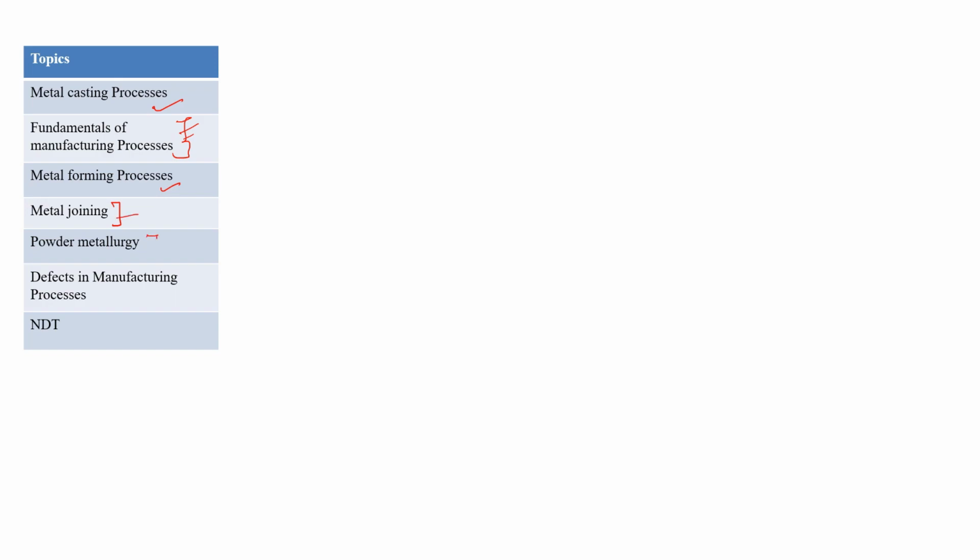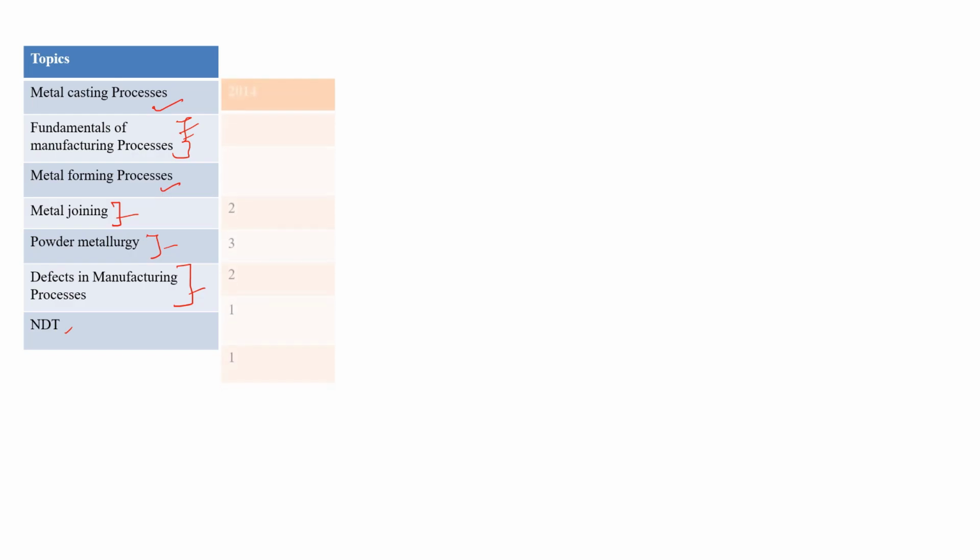Powder metallurgy is a different topic. Defects in manufacturing, I have chosen as a different topic because sometimes they give matching type questions from defects in manufacturing processes, so it is very tough to separate those things. That's why I have chosen this defects in manufacturing process. And next is NDT, that is basically non-destructive testing for identifying the defects in manufacturing processes.